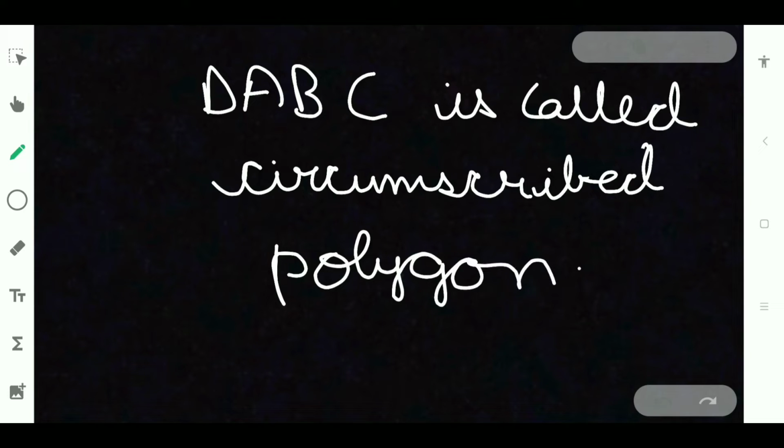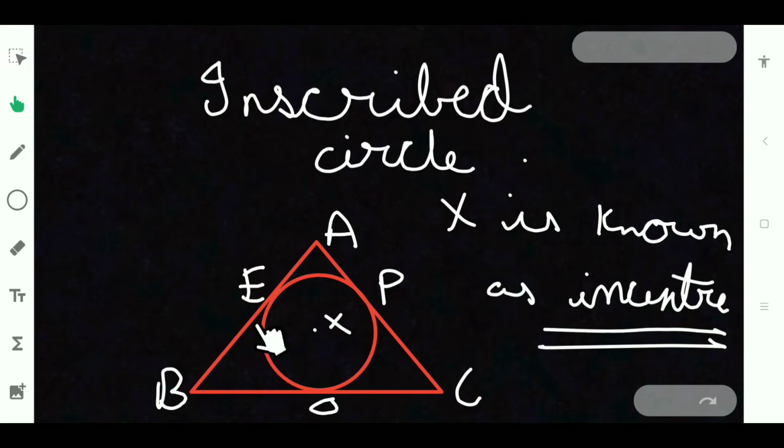That is, if it is inscribed circle, the polygon is known as circumscribed polygon. If it is circumscribed circle, then it is known as inscribed polygon. So just the opposite will be there for circumscribed circle and inscribed circle. And the center of circumscribed circle will be called as circumcenter. That I have forgotten to say before.